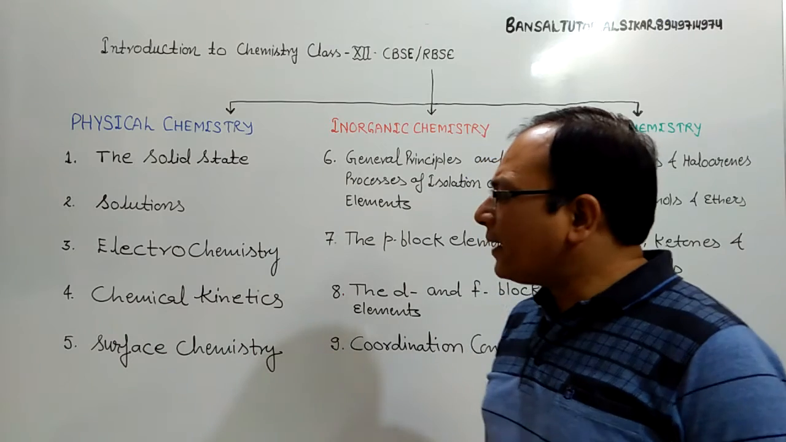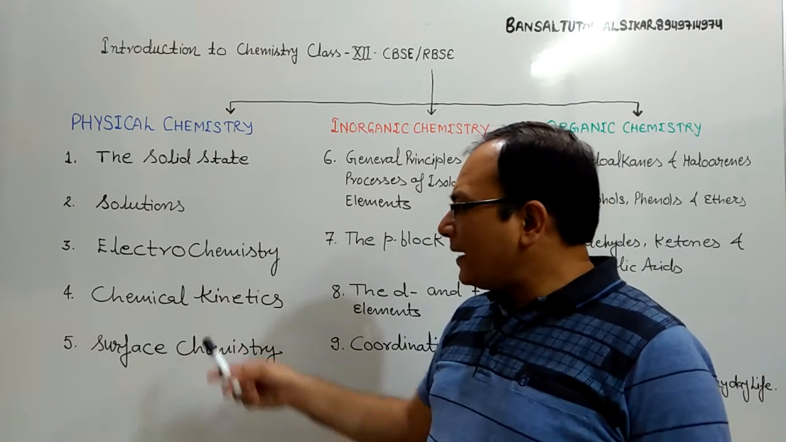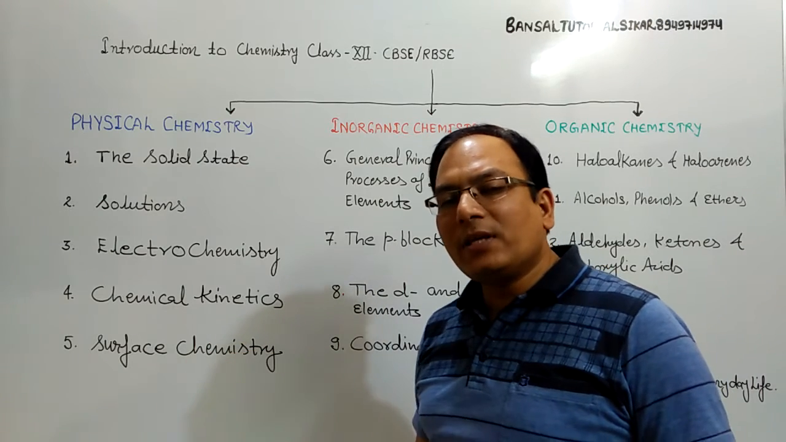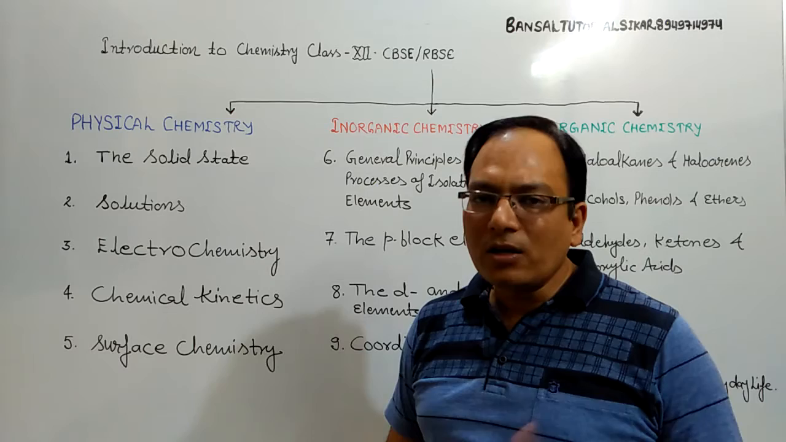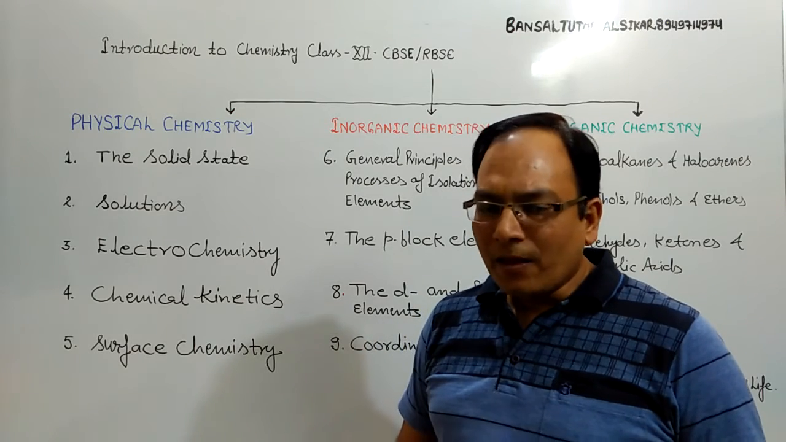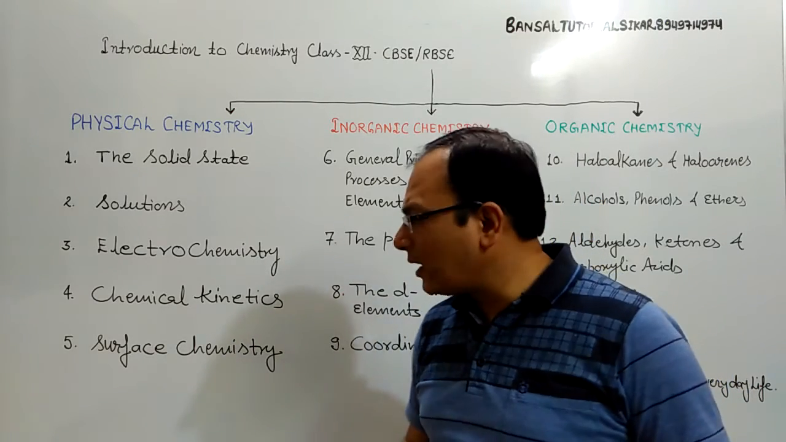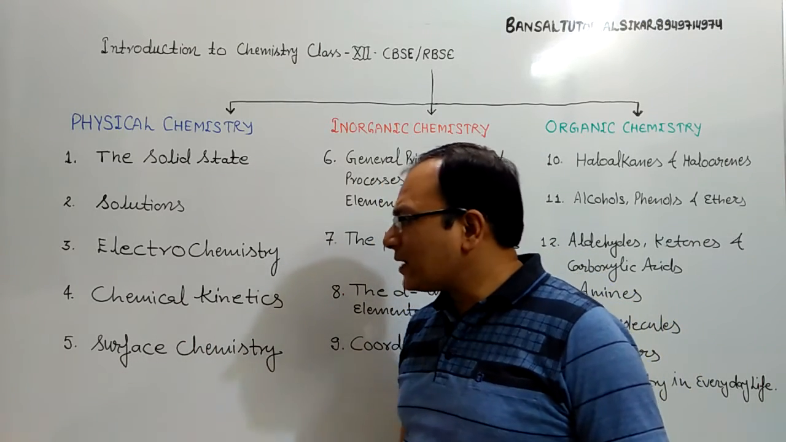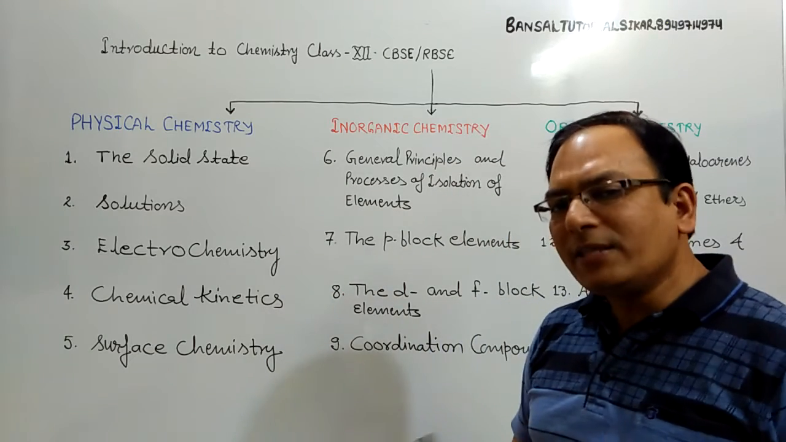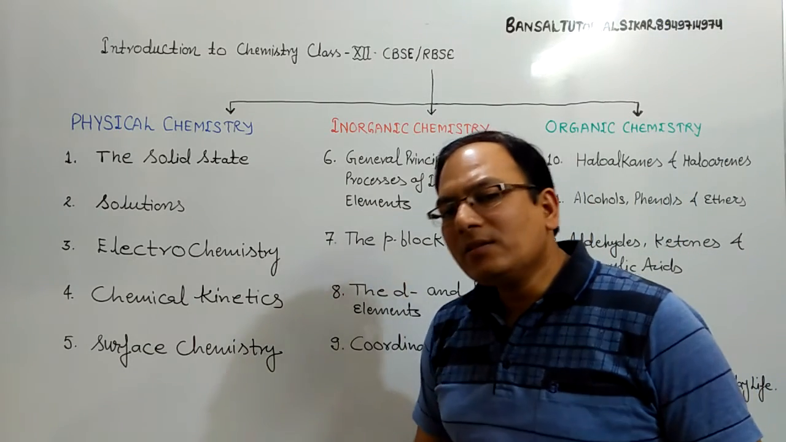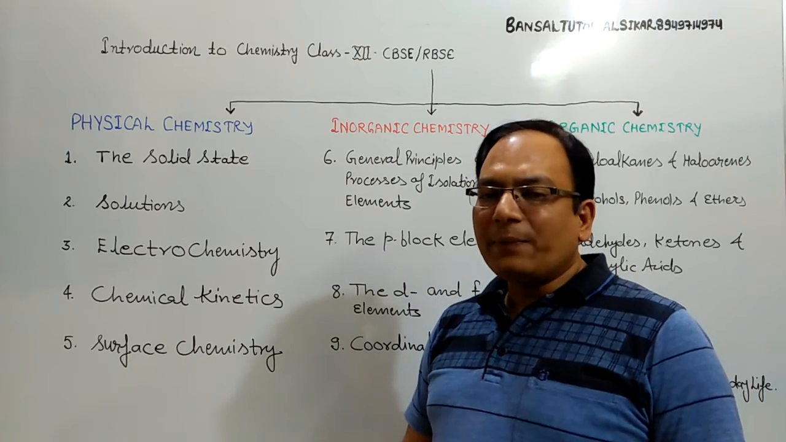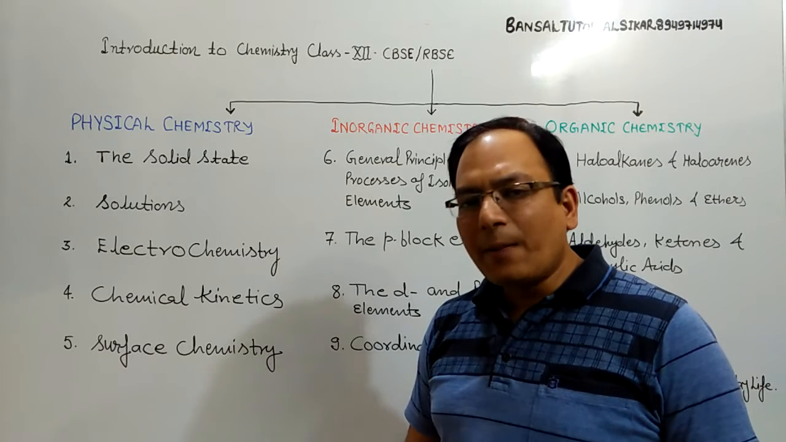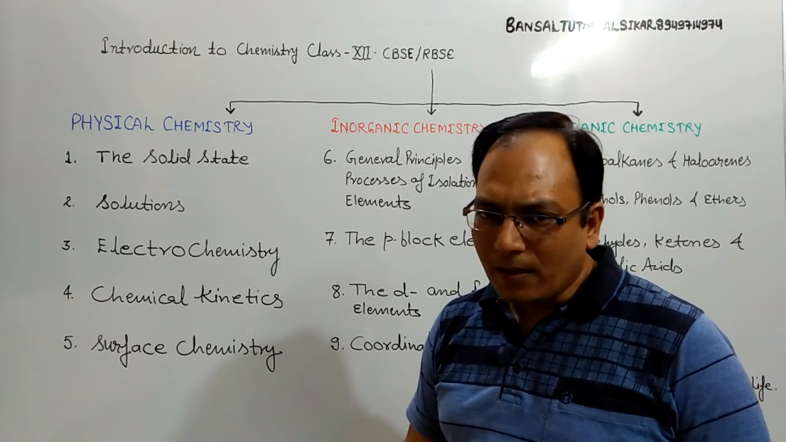Chapter 4, chemical kinetics. Kinetics means speed. This chapter deals with the rate of chemical reaction or speed of chemical reaction and the different factors affecting the rate of chemical reactions. Chapter number 5, that is the surface chemistry. In this chapter, we will deal with the different phenomena which are taking place at the surface of the chemical substances, such as absorption and adsorption.